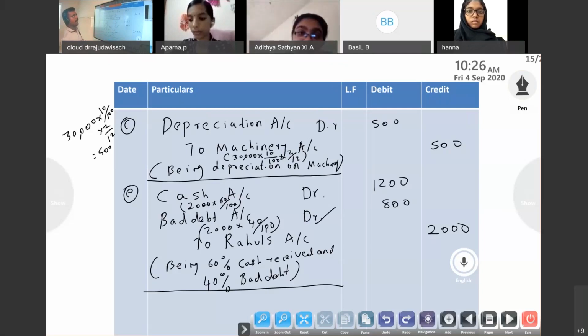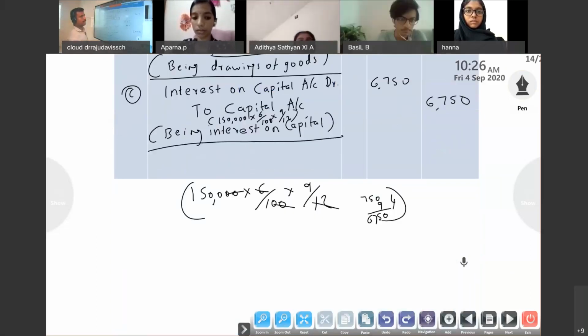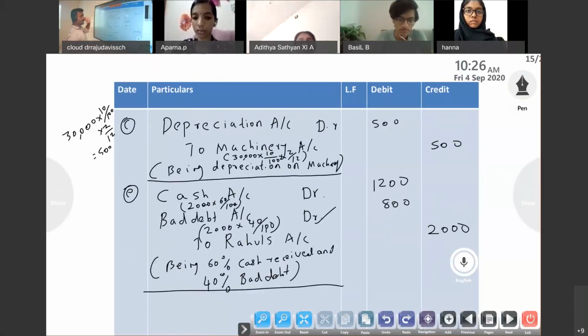Okay. So any doubt related to any journal entry? Interest on capital, so it is a loss. The company has to give. So interest on capital account to capital. Capital amount will increase.